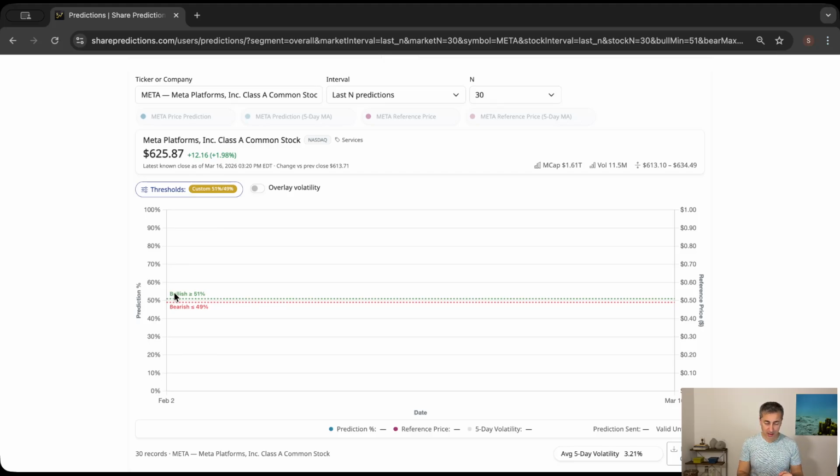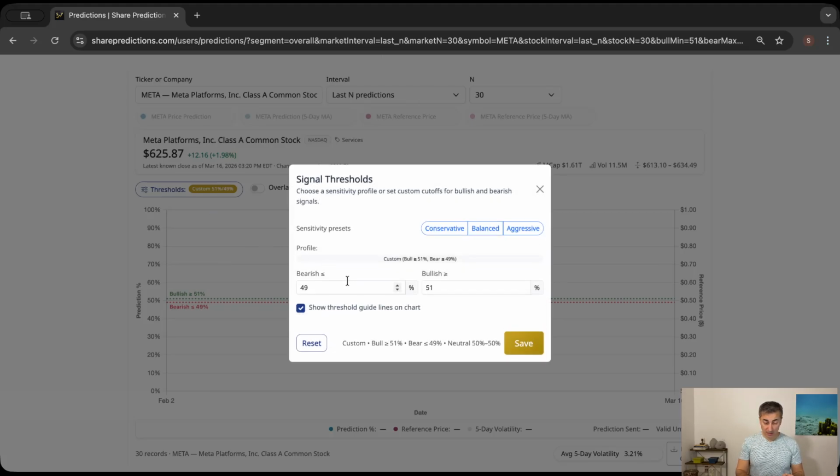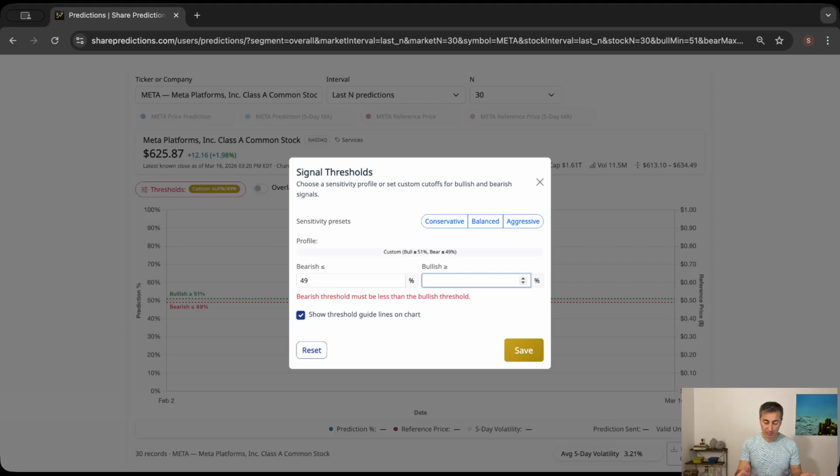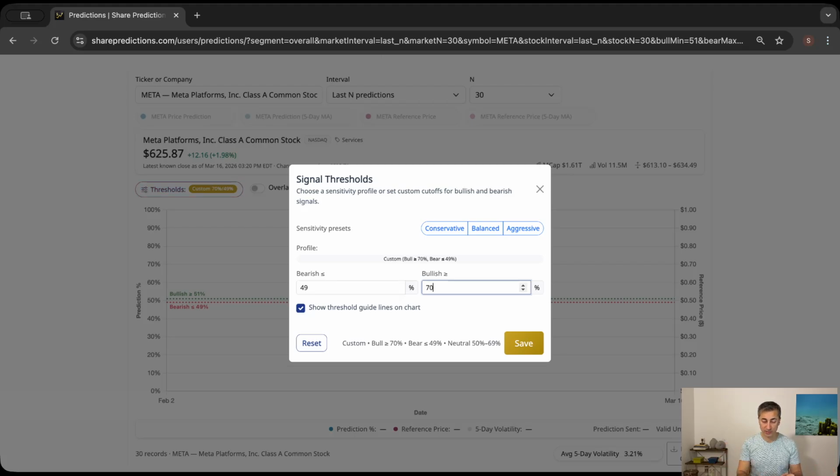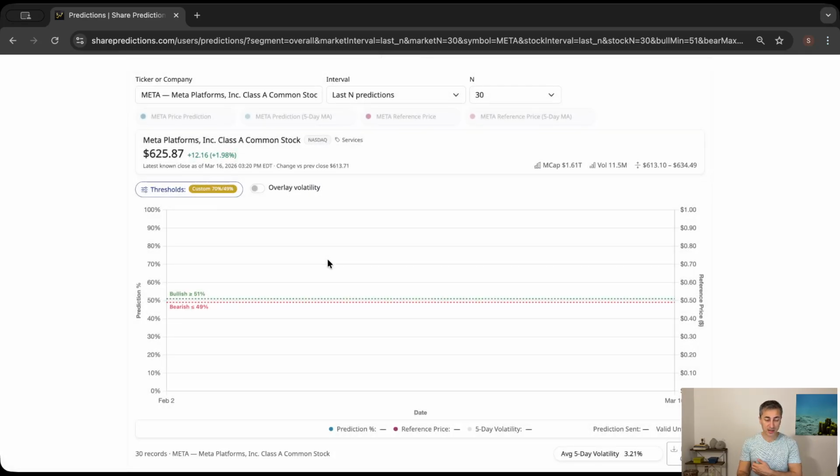So we have the thresholds here. We say if the prediction itself is above 51%, we classify it as bullish, otherwise bearish. If it is below 49%, we say bearish. But we have the freedom to change these thresholds here. For the bearish one, maybe I can make it 40%, for example. And if I'm going to go for a higher threshold for bullish, maybe pick 70% or something. So whatever you like, depending on your analysis. But I'm not going to change anything right now.